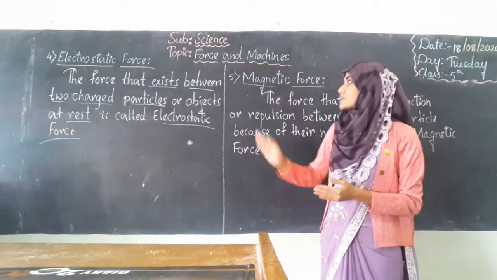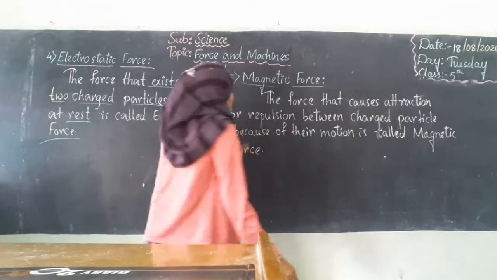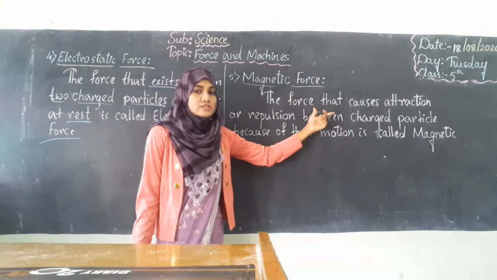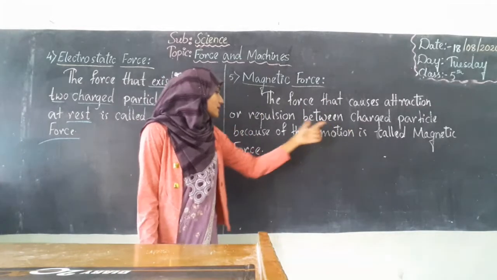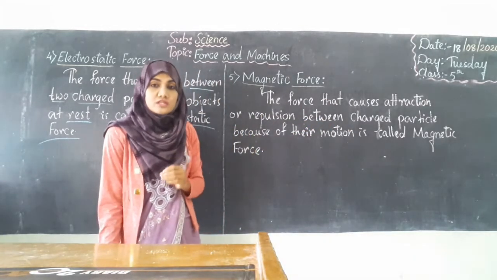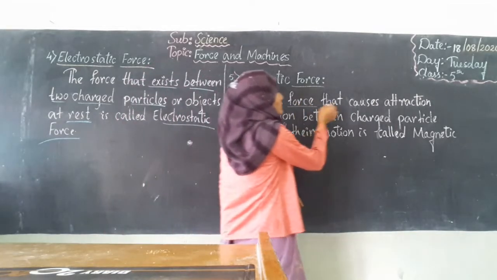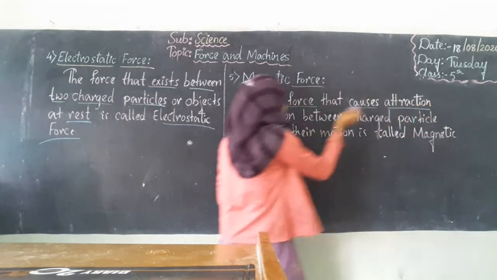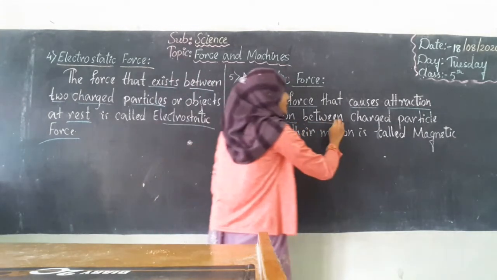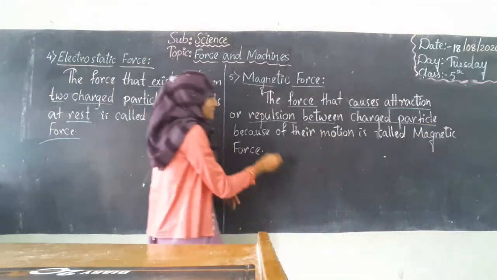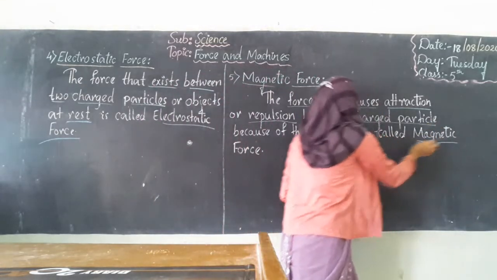Now we shall see another type of force, that is magnetic force. So what is this magnetic force? The force that causes attraction or repulsion between charged particles because of their motion is called magnetic force.